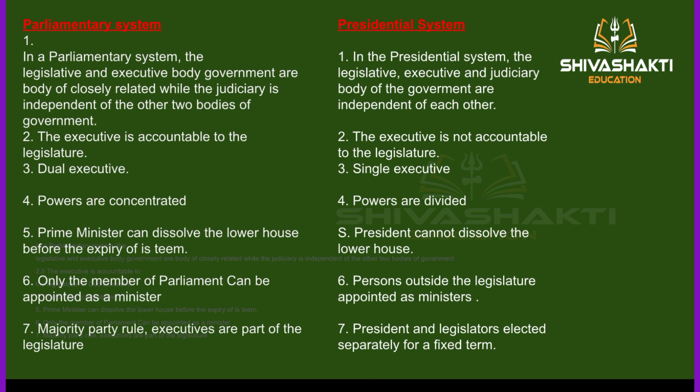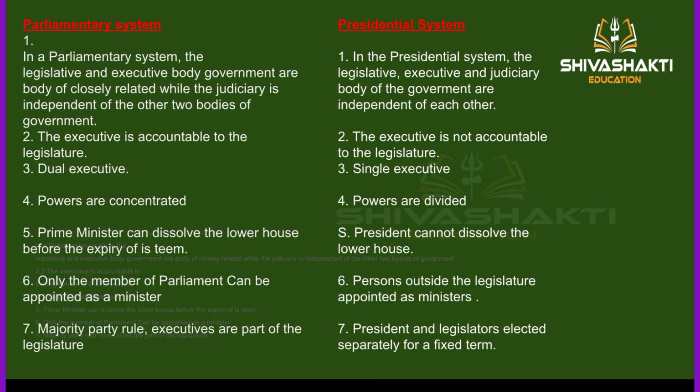In the presidential system, legislative, executive and judiciary bodies of the government are independent of each other, but in the parliamentary system, legislative and executive bodies of the government are closely related, while the judiciary is independent of the other two bodies of the government. So यहीं पे हमें समझ में यही आ जाना चाहिए कि इंडिया में पार्लियामेंट्री सिस्टम ही है जिसके लिए लेजिस्लेटिव एग्जीक्यूटिव दोनों closely related हैं, and the third body, that is the independent body, कौन सी है? This judiciary.